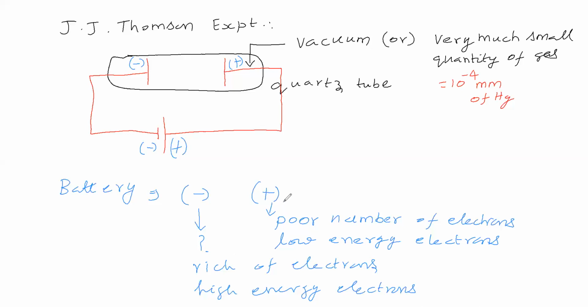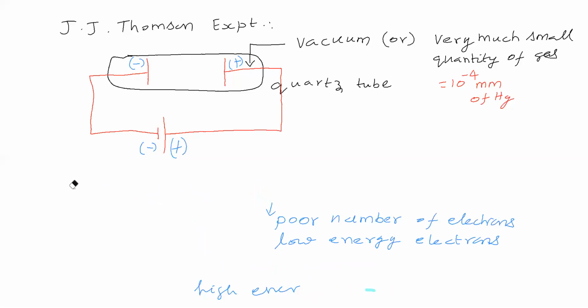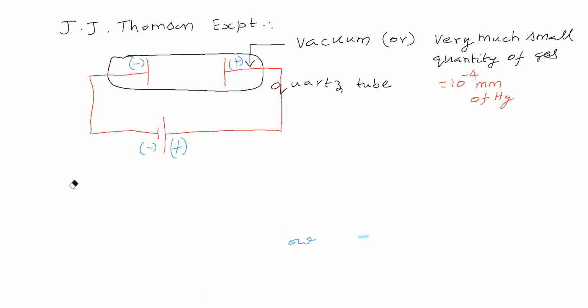So what is the meaning of a battery? Whatever battery you take, two poles will be there. One pole is called a positive pole and another pole is called a negative pole. So in the battery, for the negative pole we give a small line, and for the positive pole we give a big line.